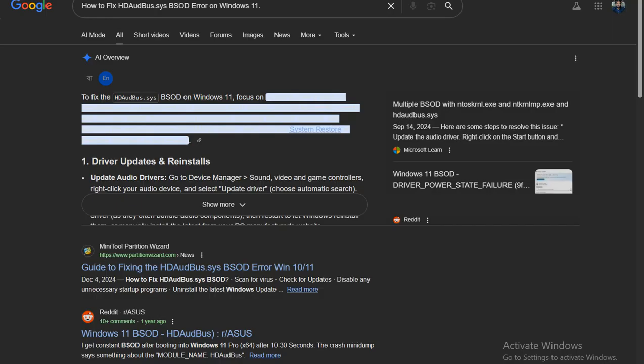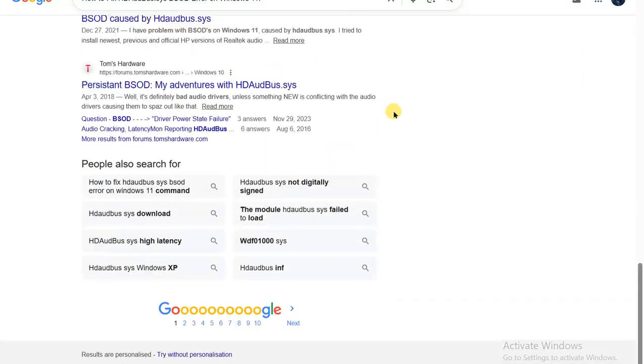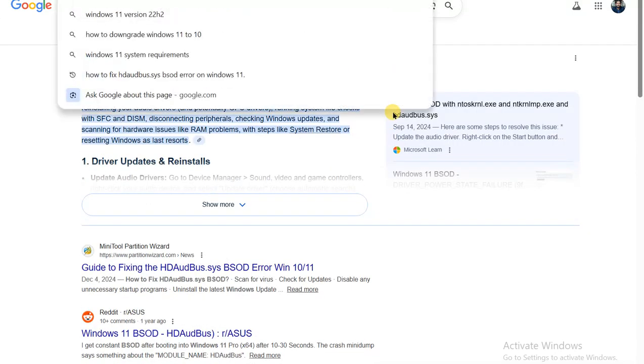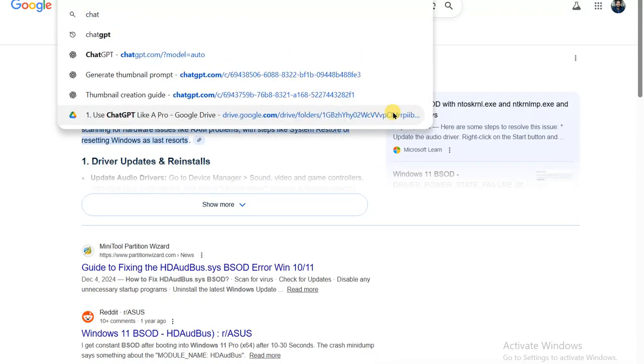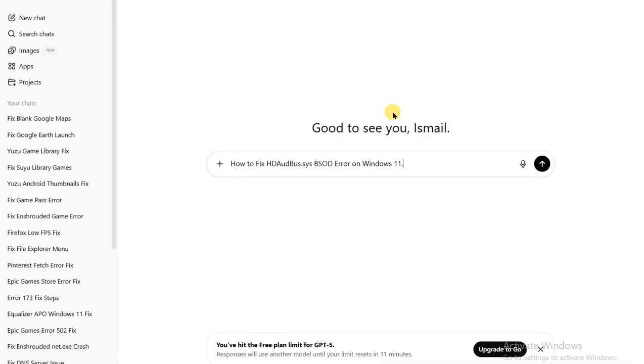Many people search YouTube or social media and find long guides with risky driver reinstalls, complicated registry tweaks, or confusing steps that feel impossible to follow. Most of those fixes waste time and still do not solve the problem. But on Rexis, I focus on simple and reliable solutions. Now here's my secret easy trick.